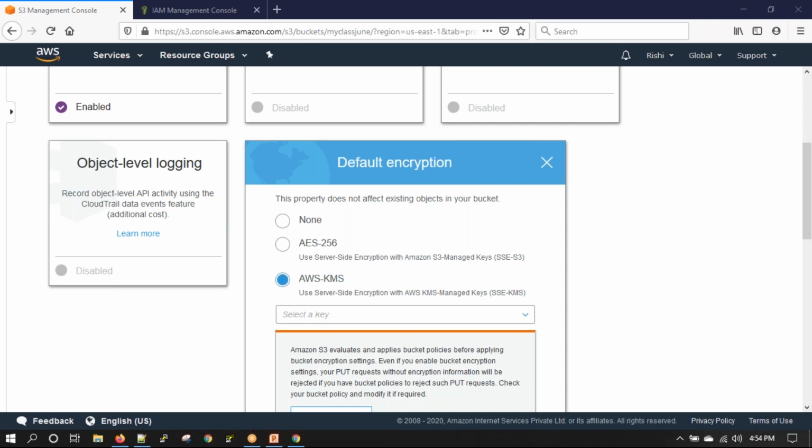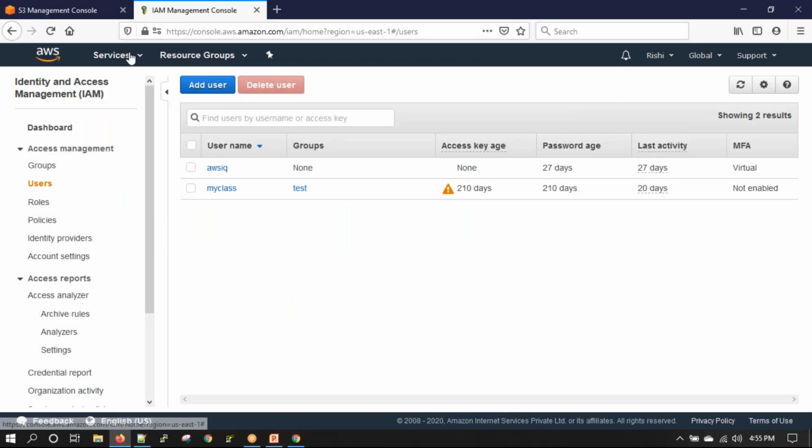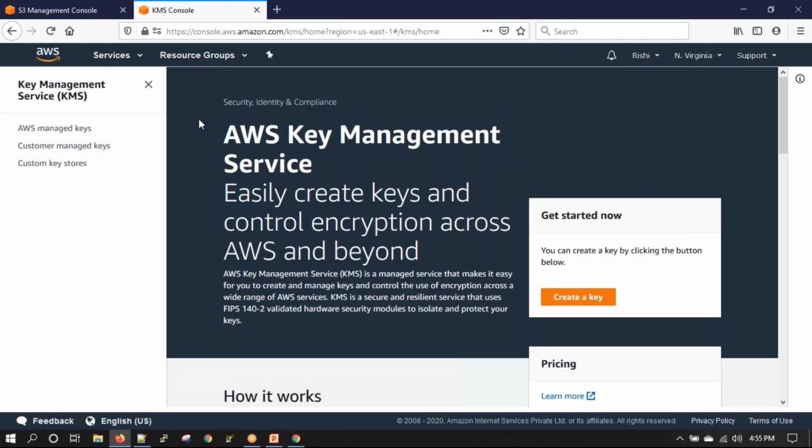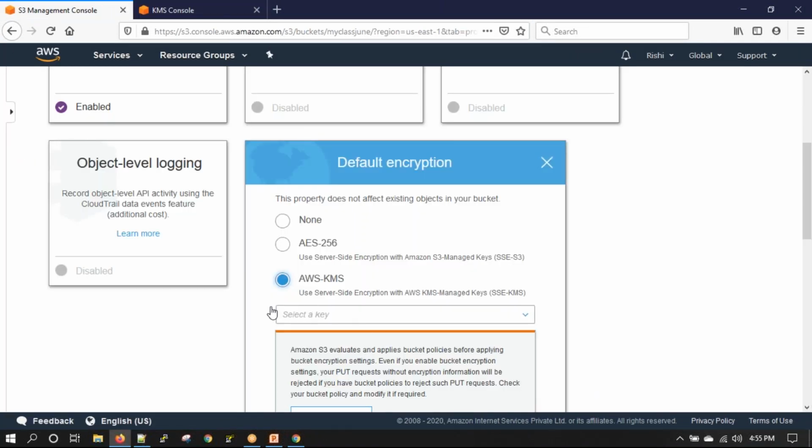KMS is a service. I'll quickly show you what KMS is. KMS is a service which allows you to manage your encryption and decryption keys or public-private key pairs, and your certificates are managed by it. In KMS, you can generate a key over here and use that same key to encrypt your objects. Otherwise there is no difference.